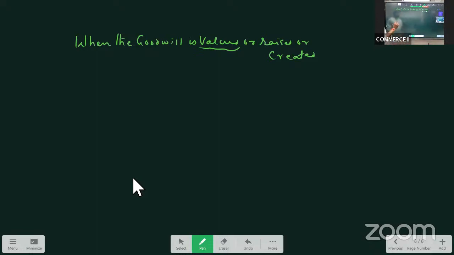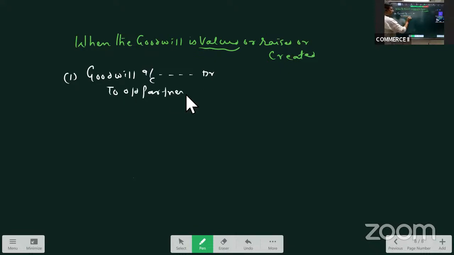But always it has to be credited to all partners. So when the goodwill is valued or raised or created, we have only one general entry, that is goodwill account debit to all partners capital account. Goodwill account debit to all partners capital account.